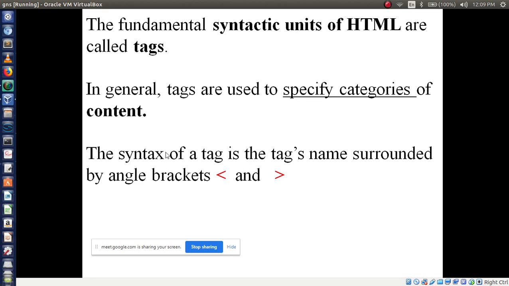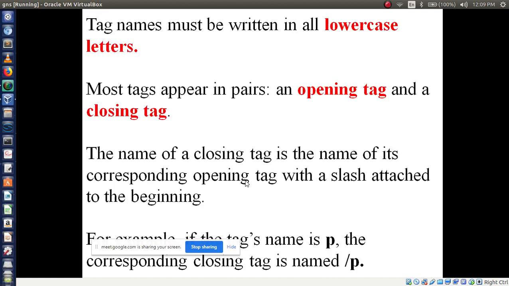Then the syntax of a tag is the tag's name surrounded by angle brackets. You can call these all angle brackets. This one is the less than and greater than symbol, right? Within these angle brackets we have to write tag names. The tag name must be written in all lowercase letters.